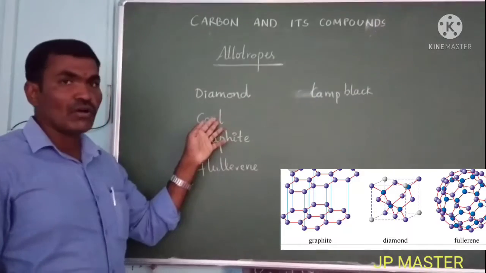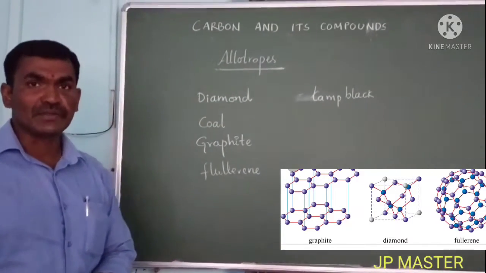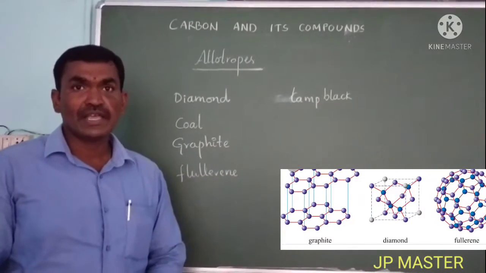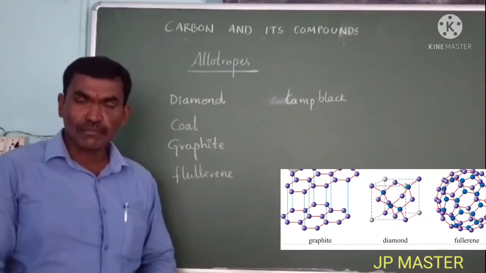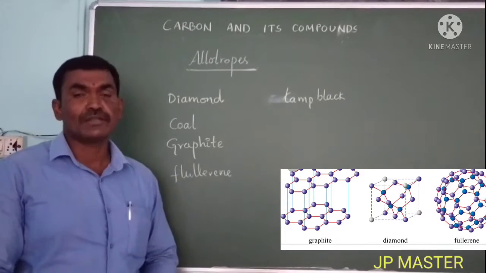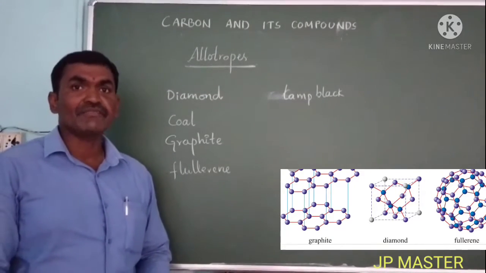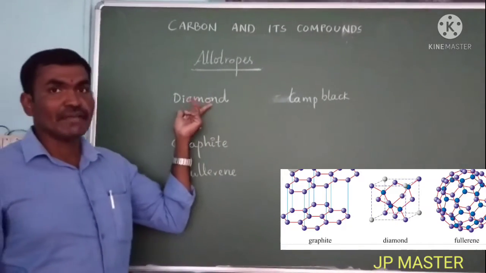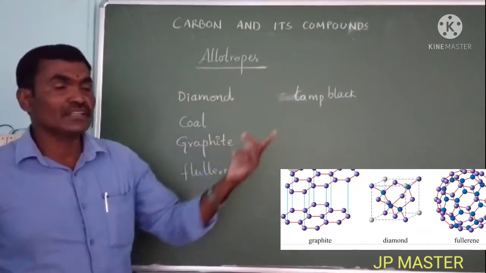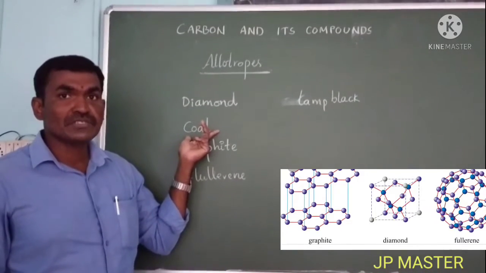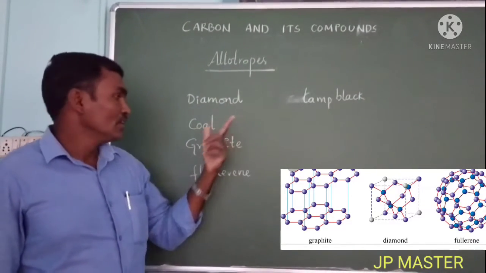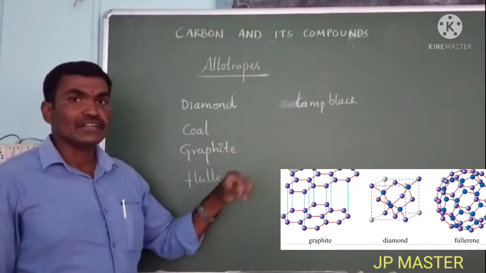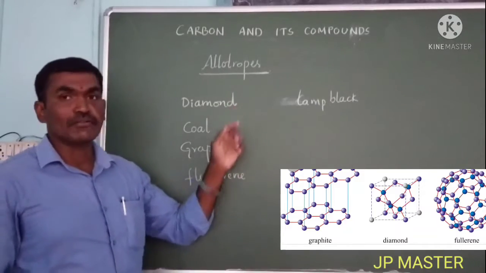So inside, all the chemical properties are similar. One element can exist in two or more forms having the same chemical properties but different physical properties. Chemically they are the same in nature, but physically they are different. Diamond, which is very shiny, is made by carbon. Coal is also made by carbon atoms. It is black in color. Graphite is also made by carbon atoms. It is very weak and easy to break, whereas diamond cannot be broken.